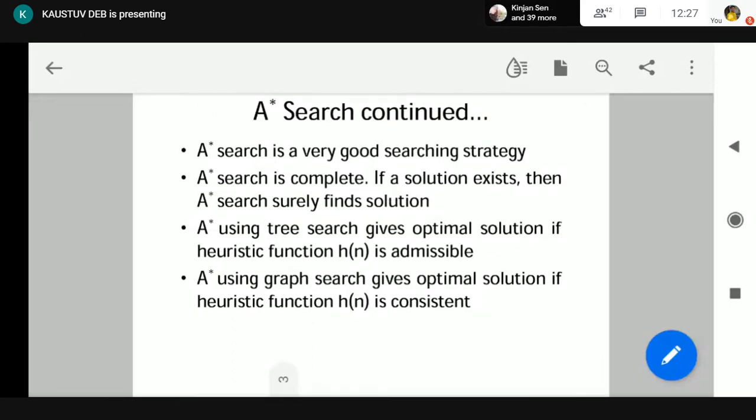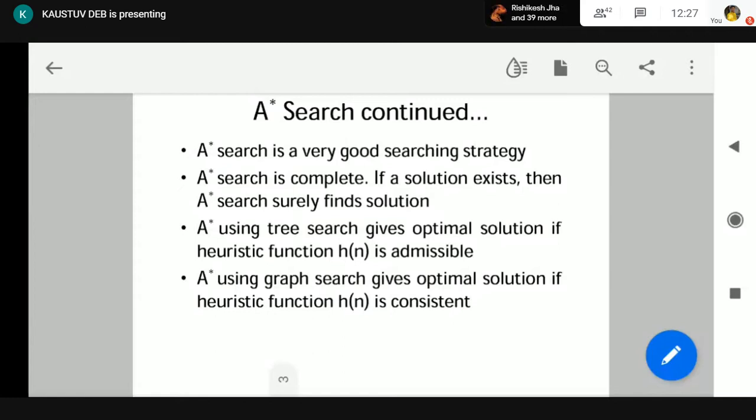Now, another thing I have to tell you is that when it comes to completeness of a search, we can ensure it if every path cost is greater than or equal to a positive constant epsilon. This concept we have used in uniform cost search.